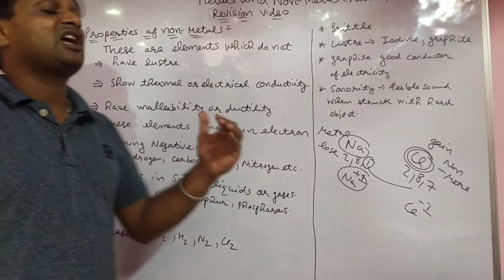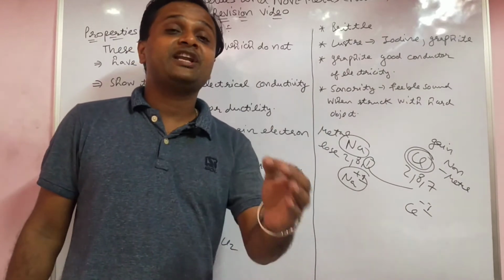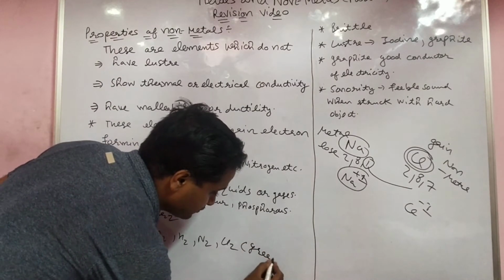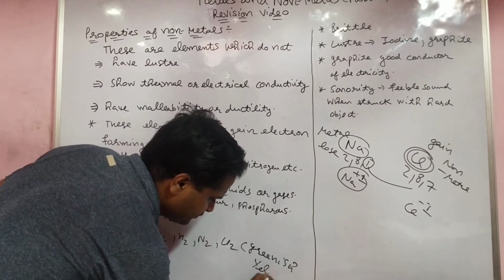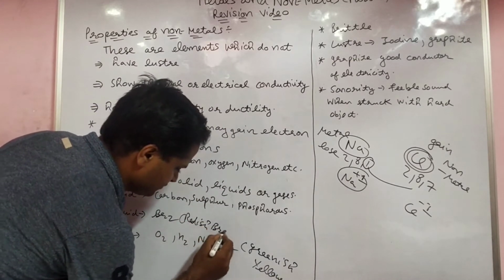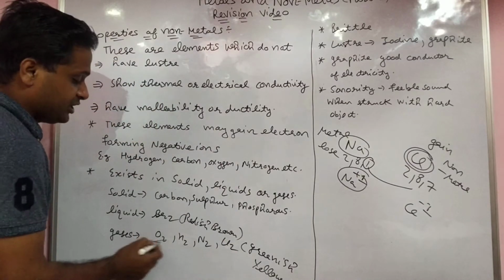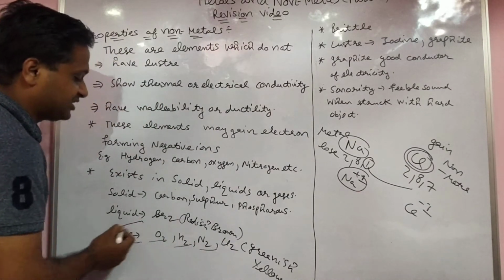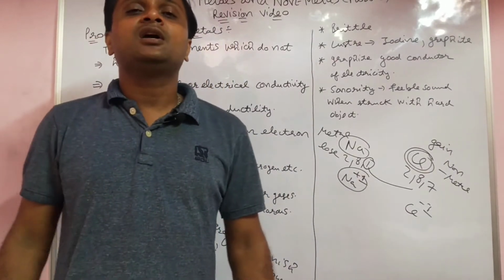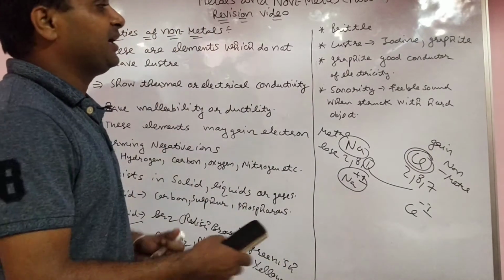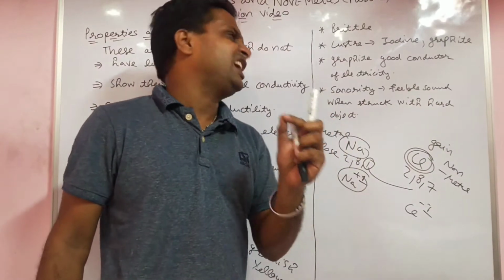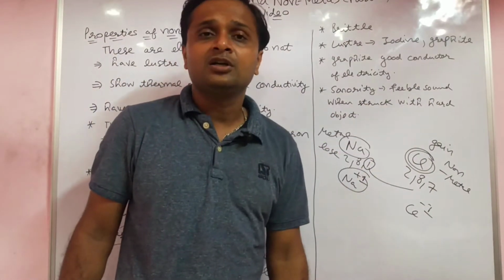Mainly non-metals are colorful in nature. Chlorine gas is greenish yellow in color. Bromine is reddish brown. Oxygen, hydrogen, nitrogen are in the gaseous form. So non-metals exist as solid, liquid and gas. They are brittle in nature. Sonority: they produce a feeble sound, very little sound, when struck with a hard object.